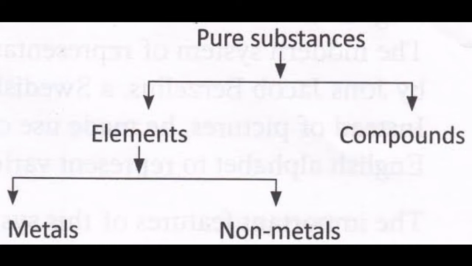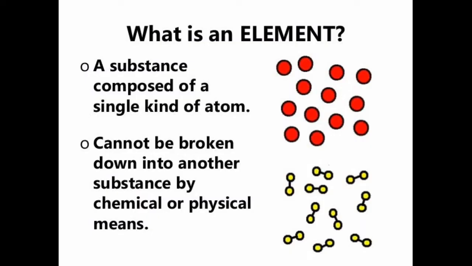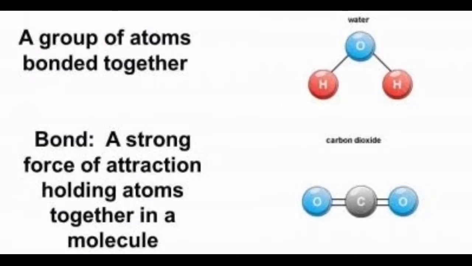The type of pure substance which has only one constituent is called an element. Or we can say a substance composed of a single kind of atom is called an element. It cannot be broken down into another substance by chemical or physical means. An element is a group of atoms bonded together, and what is a bond? A strong force of attraction between them.